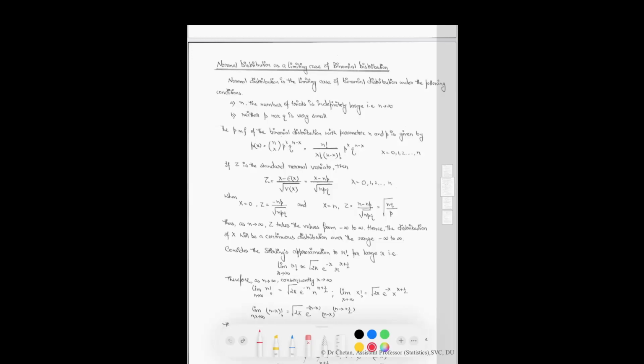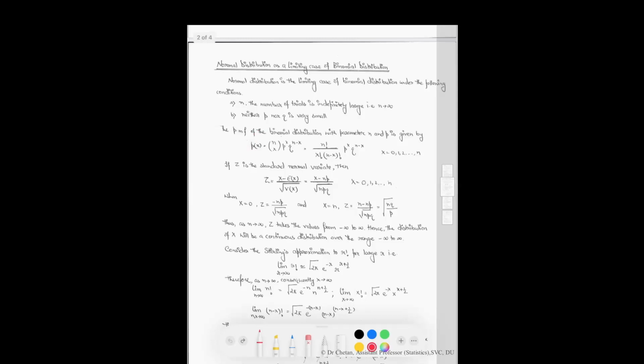We know that the probability mass function of the binomial distribution with parameters n and p is given by this quantity, which is equal to n factorial divided by x factorial times n minus x factorial, p raised to the power of x, q raised to the power of n minus x.